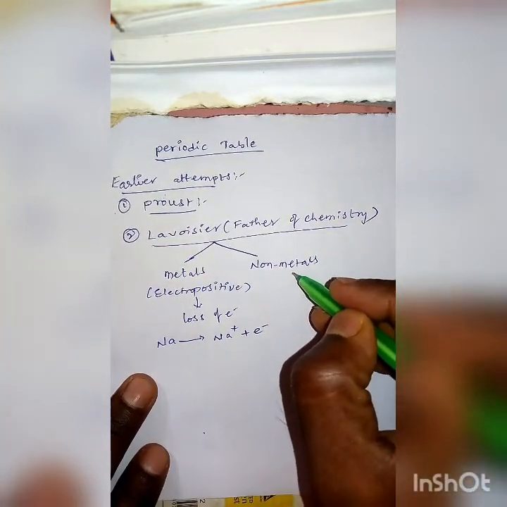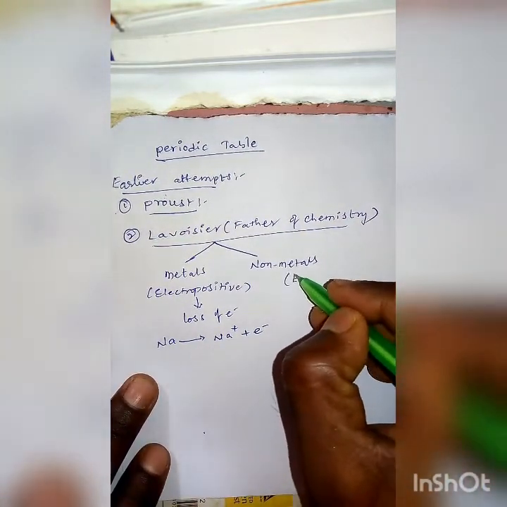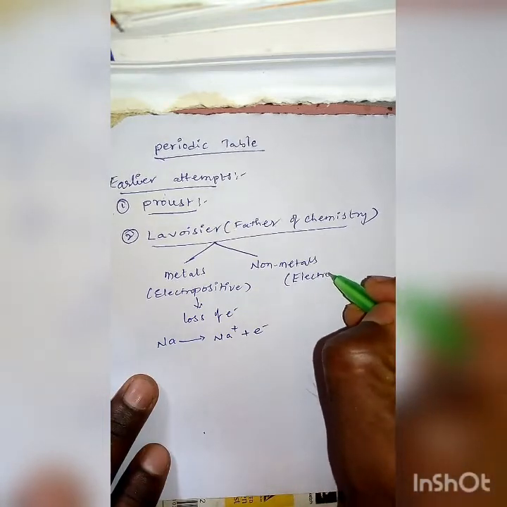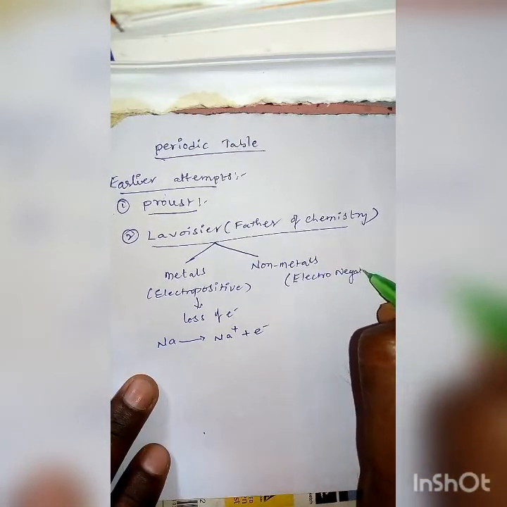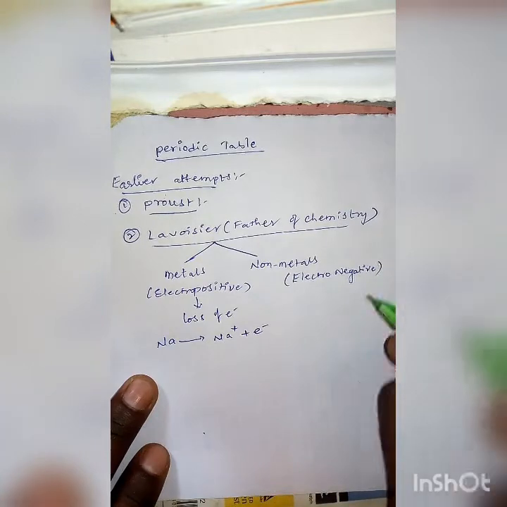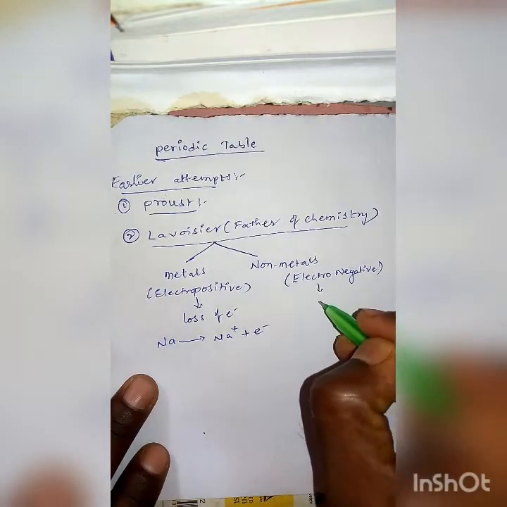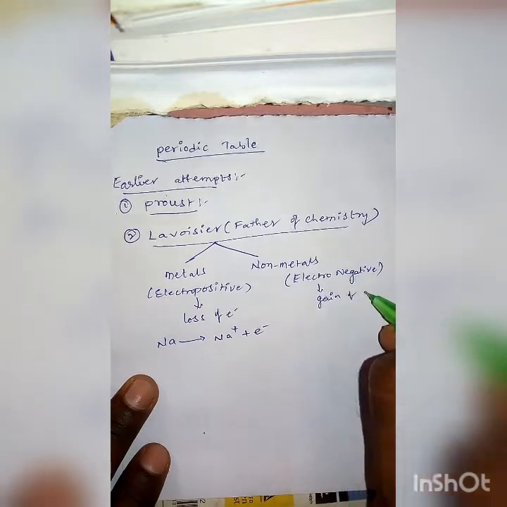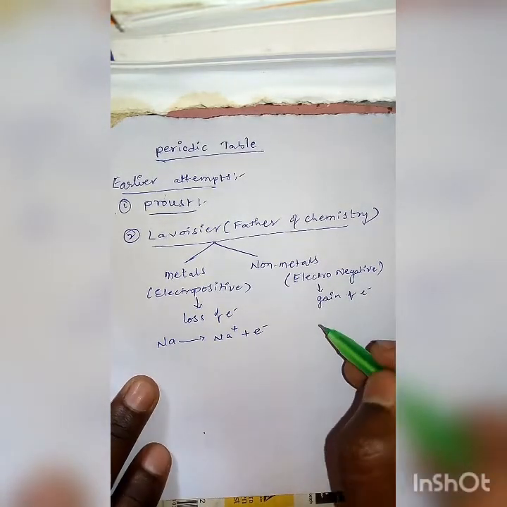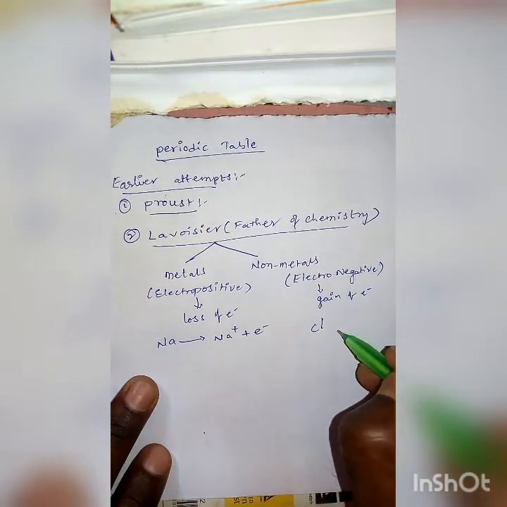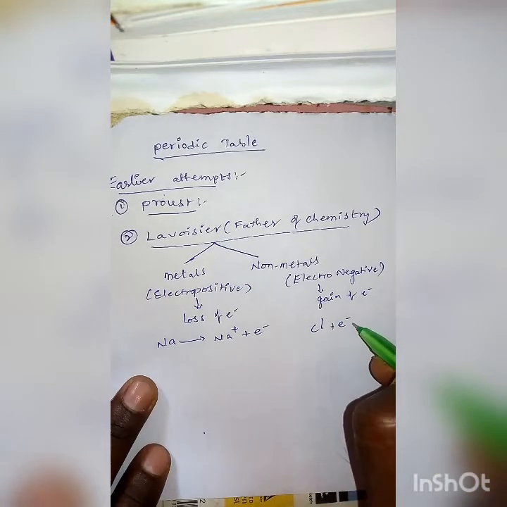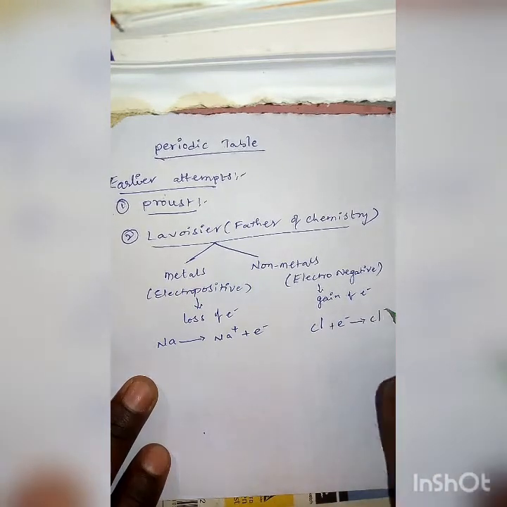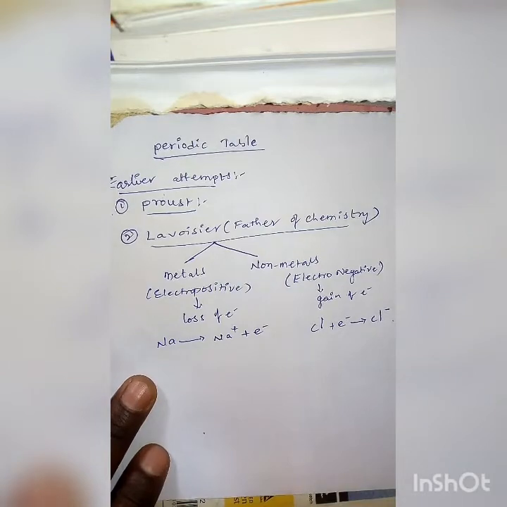In the case of non-metals, they are electronegative and they form anions by gain of electrons. Suppose you take chlorine: by gaining one electron it forms the Cl minus ion, the chloride ion.